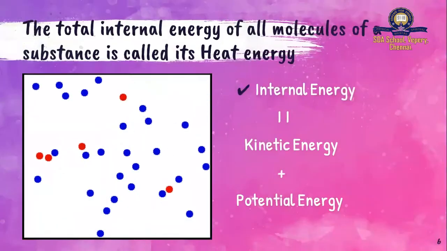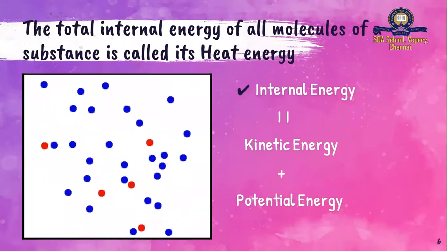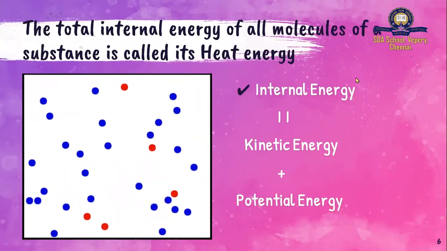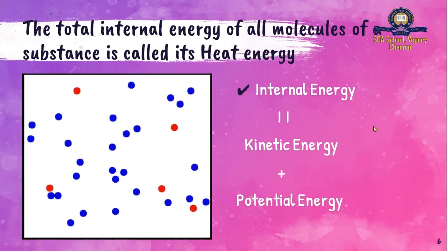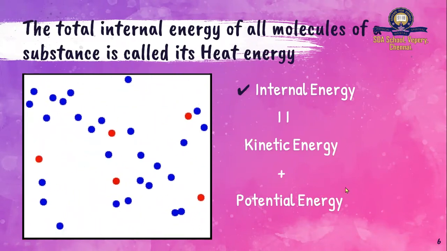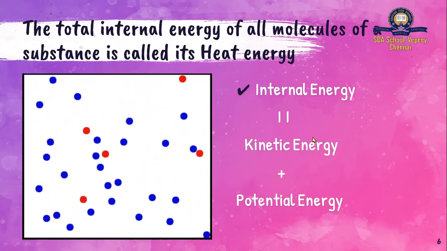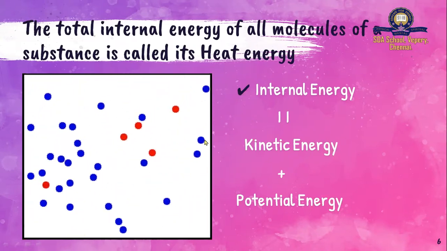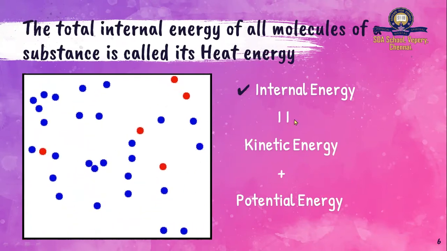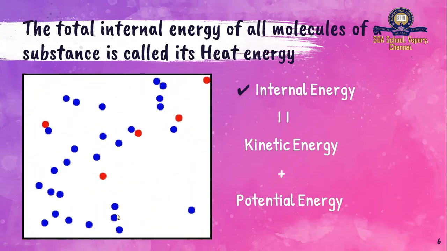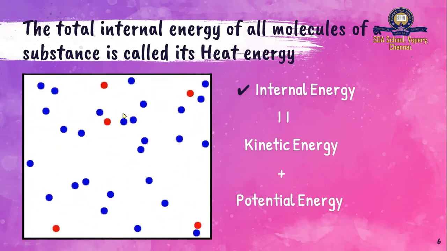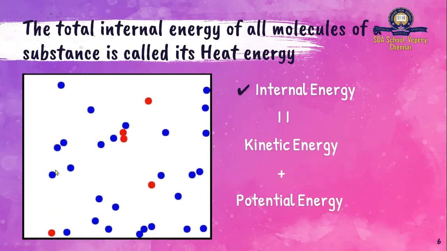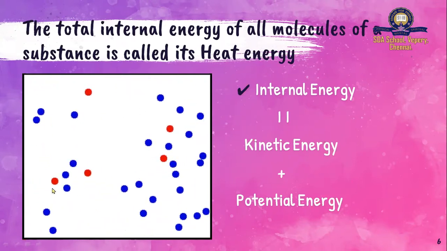Imagine if all these molecules are put in a very small box, do you think they'll be able to move much? No, because they don't have much space. So when I heat that small box, it expands and becomes so big. So these molecules have more space to move, and they can move much faster.